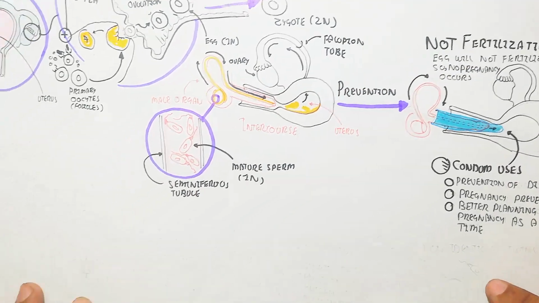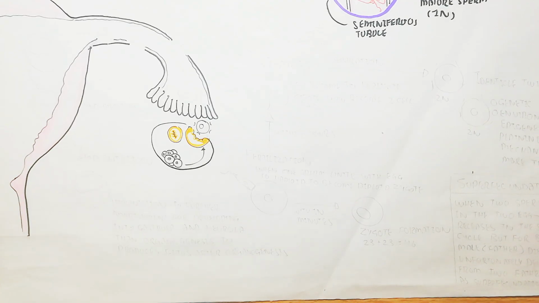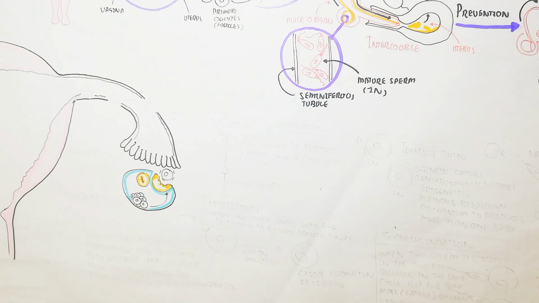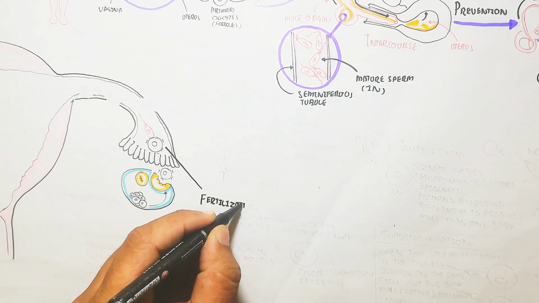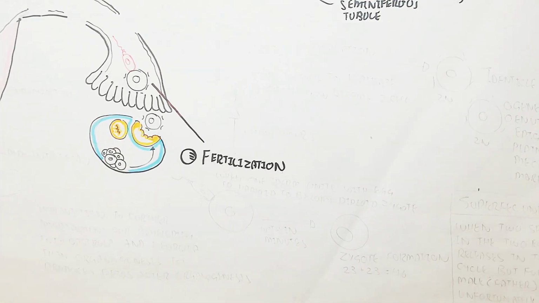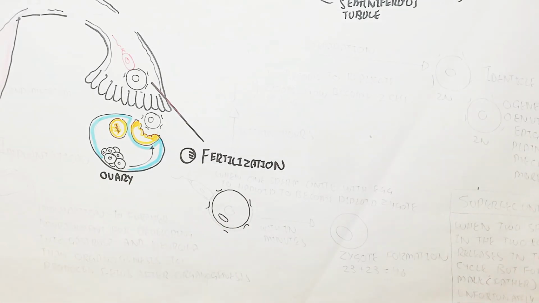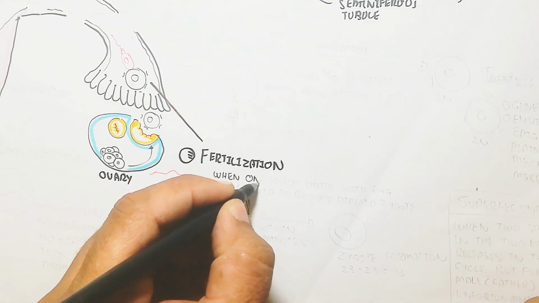Let's understand the process of fertilization and then implantation leading to pregnancy. For a short overall picture, here is the ovary, which contains the primary follicle that will mature due to the follicle stimulating hormone released from the pituitary gland, the adenohypophysis, to produce this egg and release it into the fallopian tube. Whenever intercourse occurs, the sperm will bind, and this is known as fertilization. The fertilization membrane will form and not allow more sperm insertion.